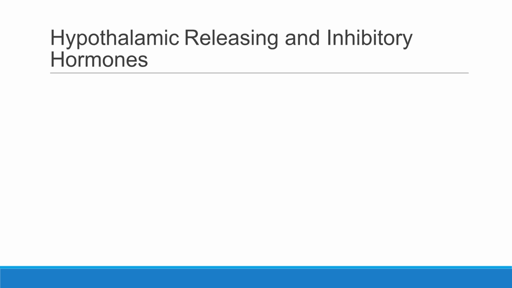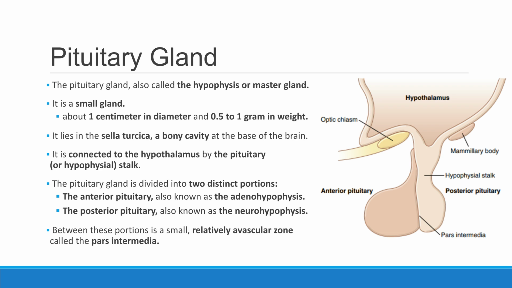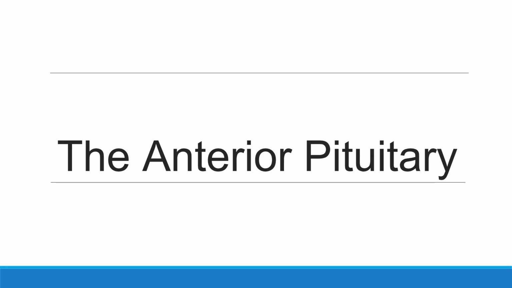This video will explore the various hypothalamic releasing and inhibitory hormones. The pituitary gland, also called the hypophysis or master gland, is about 1 centimeter in diameter and located in the sella turcica. It is connected to the hypothalamus by the pituitary stalk and divided into the anterior pituitary, adenohypophysis, and posterior pituitary, neurohypophysis. Let's take a closer look at the anterior pituitary.